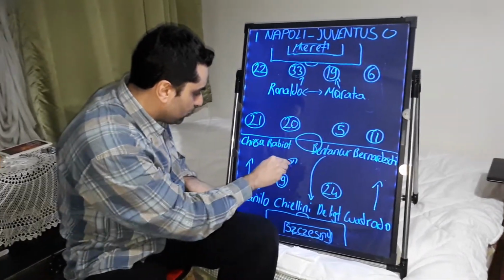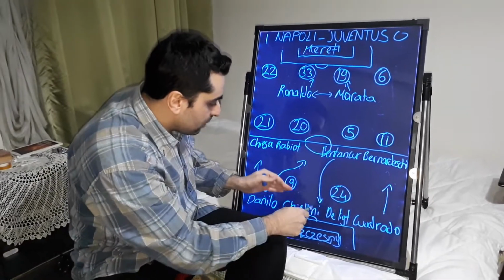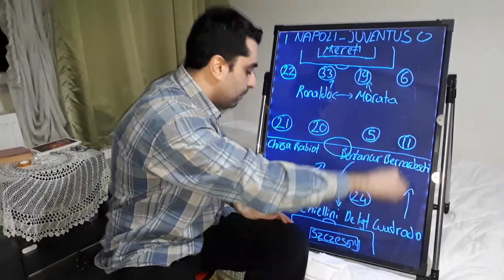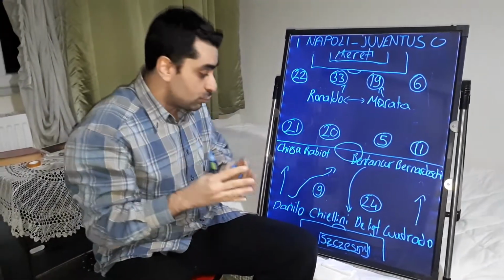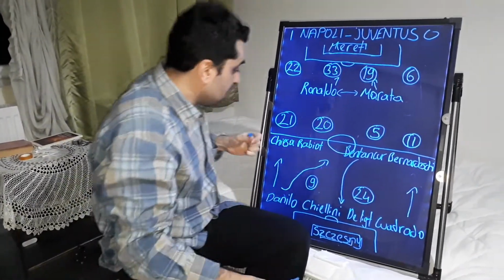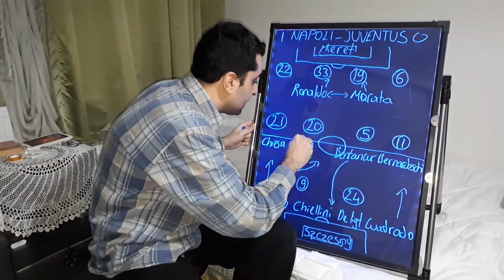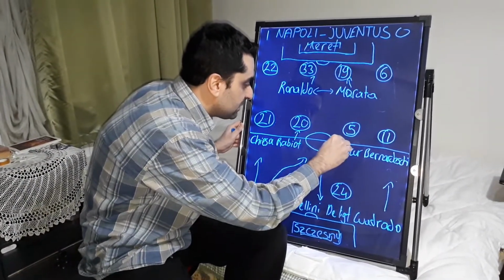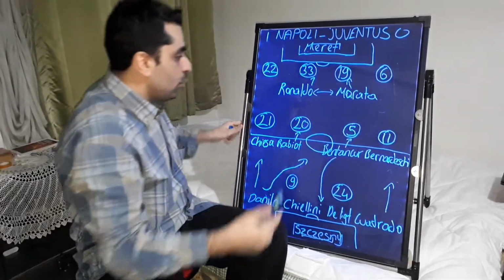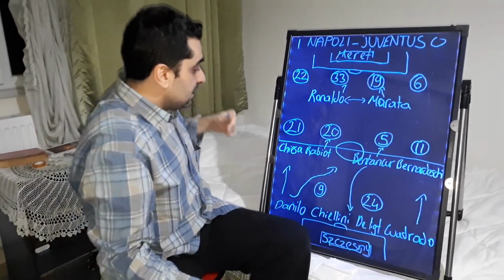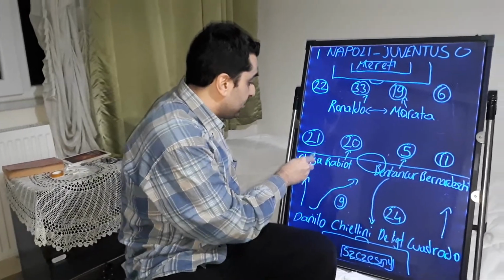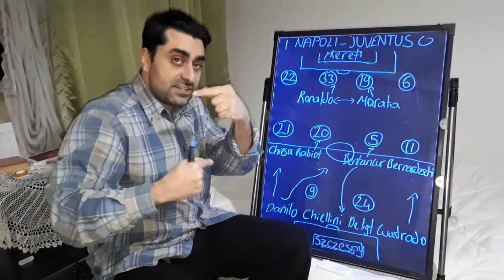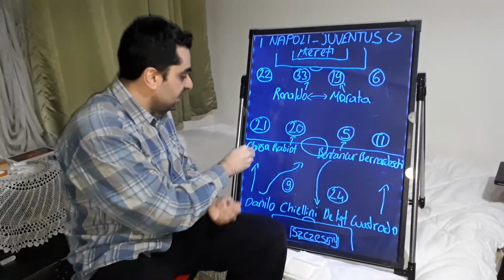Cuadrado supported the attacks, and Rabiot played one-on-one against Zielinski in midfield, and Bentancur played one-on-one against Bakayoko.